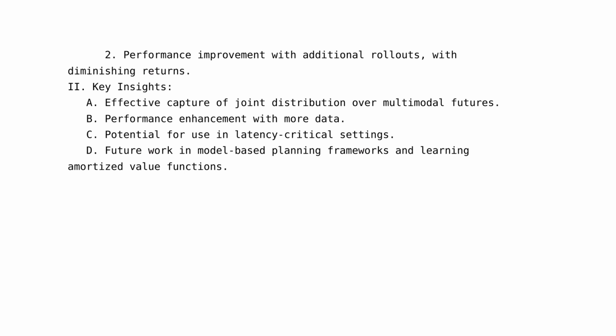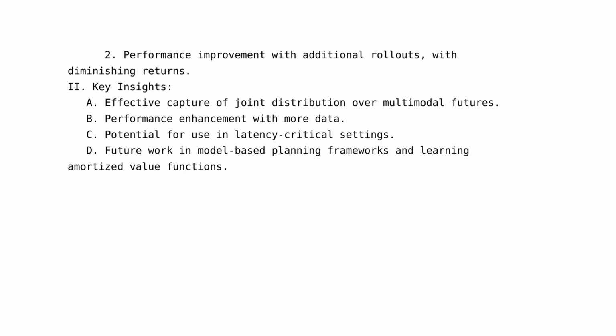This indicates that the model's performance improves with the use of additional rollouts, but there is a point of diminishing returns. Key insights: 1. The proposed model effectively captures the joint distribution over multimodal futures. This suggests that the model is capable of handling complex multi-agent interactions. 2. The model's performance improves with the use of additional rollouts. This indicates that the model benefits from having more data to work with. 3.